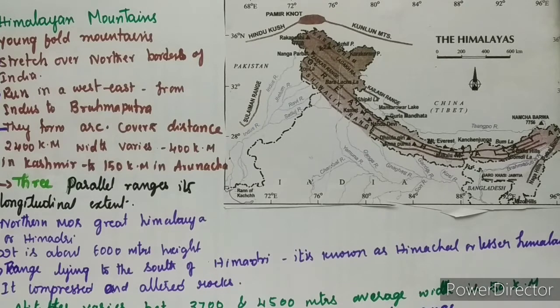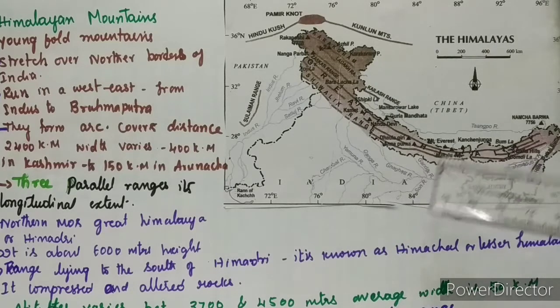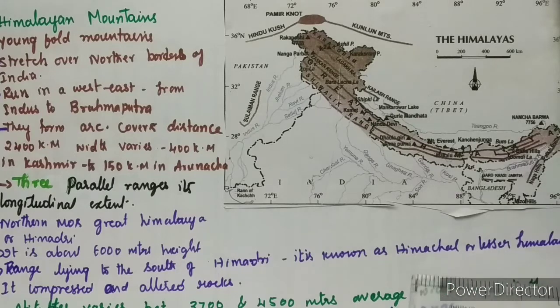The folds of the Great Himalayas are asymmetrical in nature. The core of this part of the Himalayas is composed of granite. It is perennially snow-bound and a number of glaciers descend from this range. We can see the glaciers in this region. Is it clear?